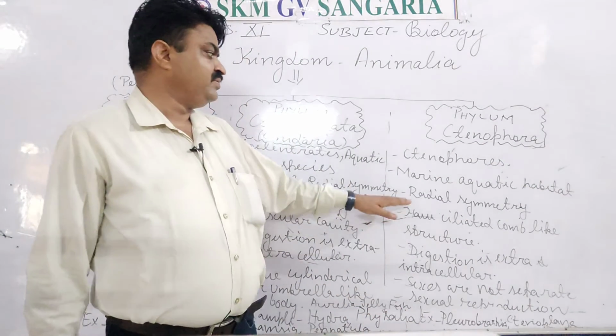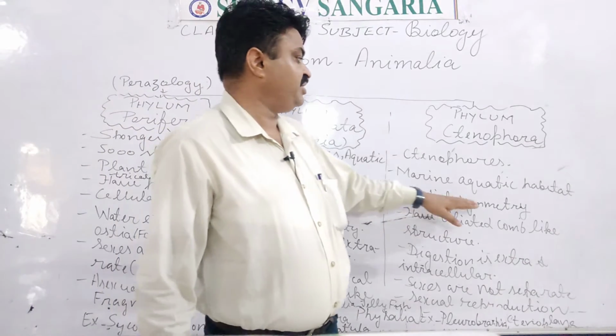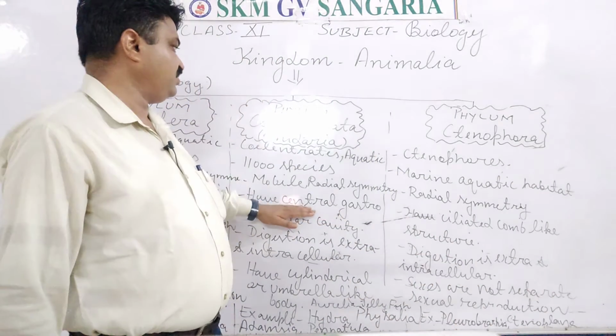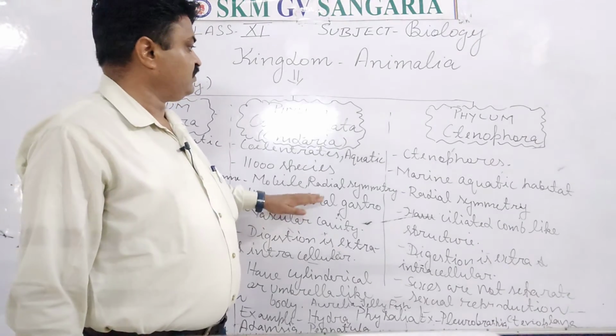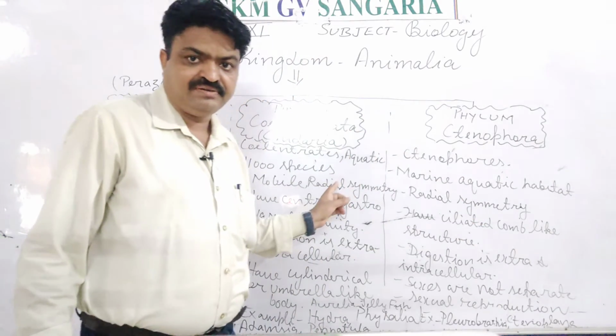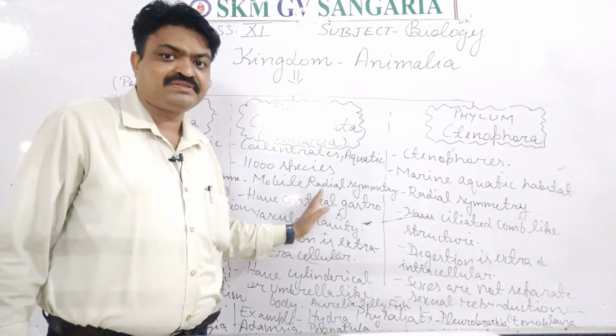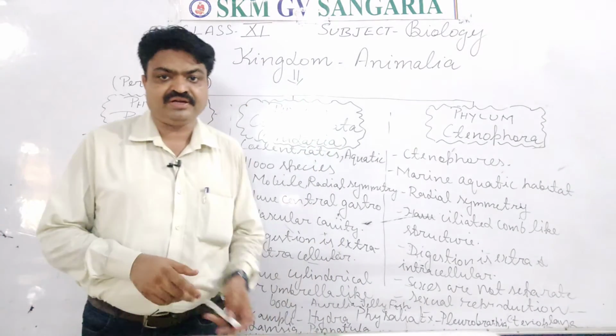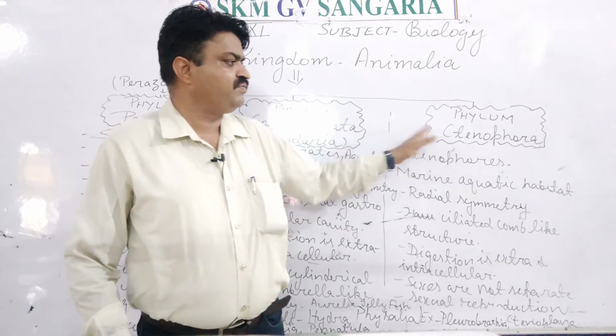With this, they have radial symmetry, student. Like the Ciliate also have radial symmetry, and Ctenophora have radial symmetry. Means these are the two phylums that have radial symmetry living organisms.